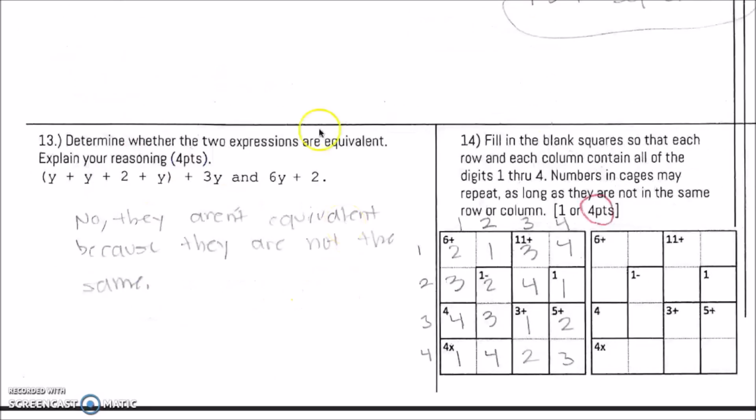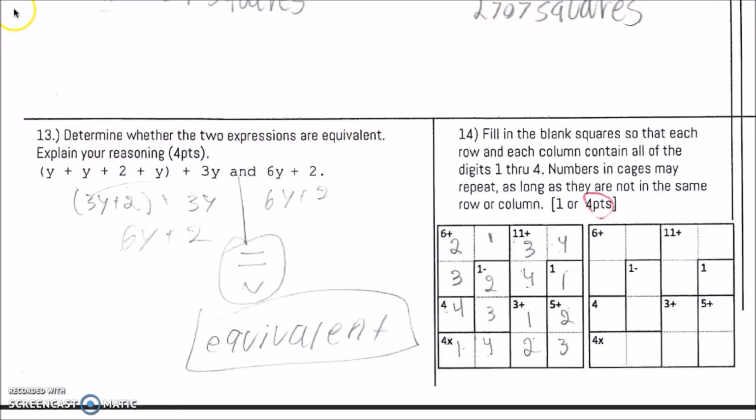Let's look at some student work. Here's an incorrect response. You can take a look at that one. This one, I see they combined like terms inside, and then these two, they have 6y plus 2 and show they're equivalent. I'm happy with that.